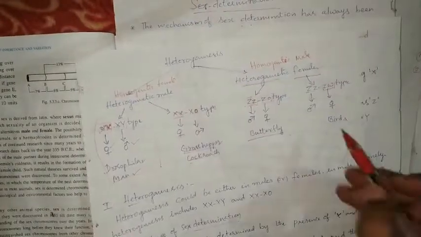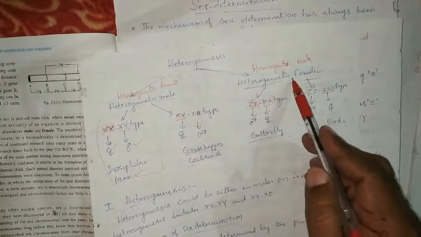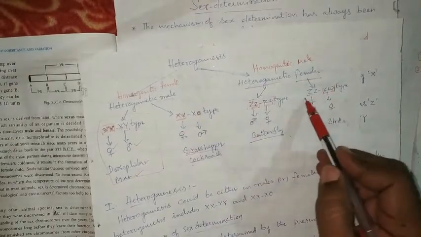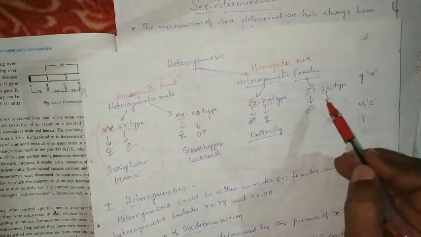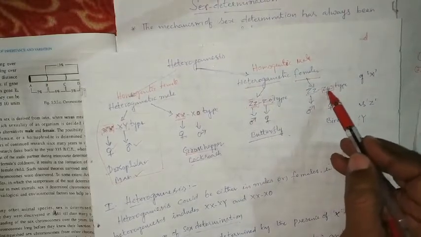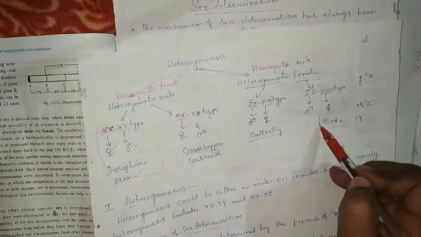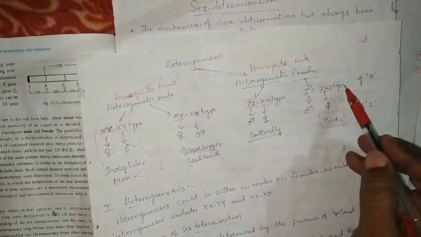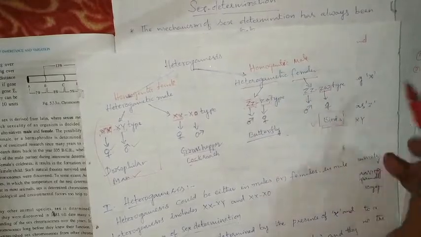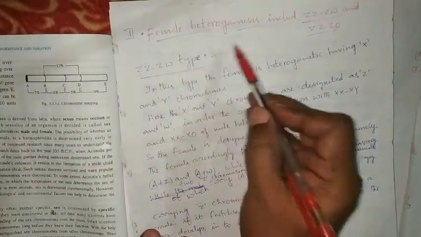And the next type of sex determination is homogametic male and heterogametic female, ZW type of sex determination. ZZ is male, ZW has two different gametes. This is a female. We see this in birds. Birds are the example for the ZW type of sex determination. Very important point. So let us see that. Here, ZZ plus ZW type of sex determination.